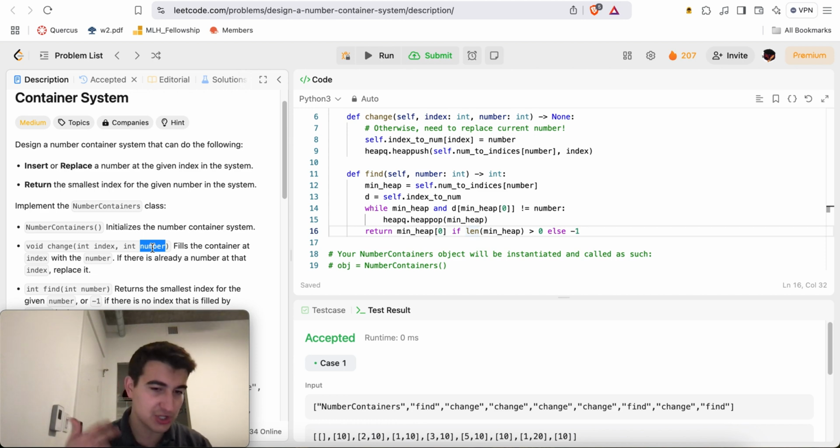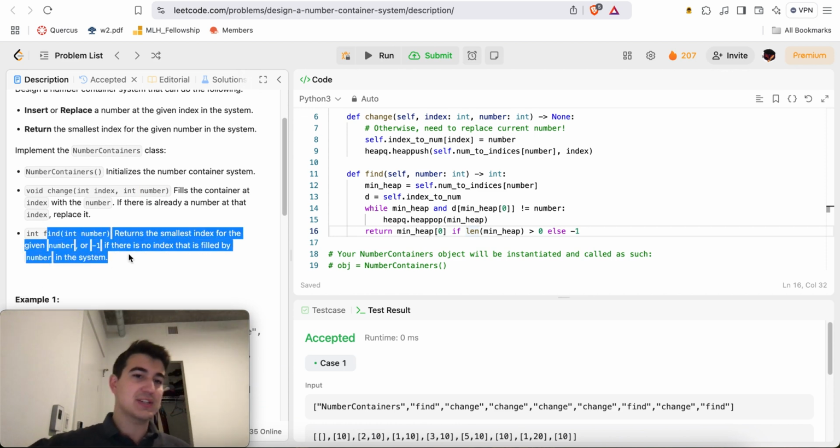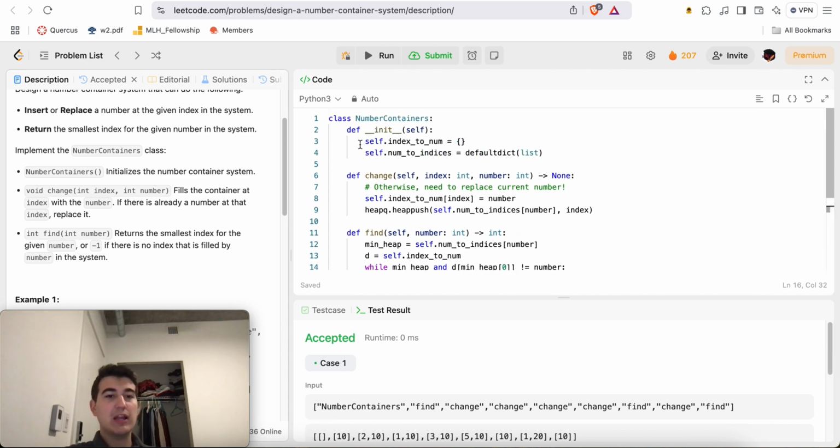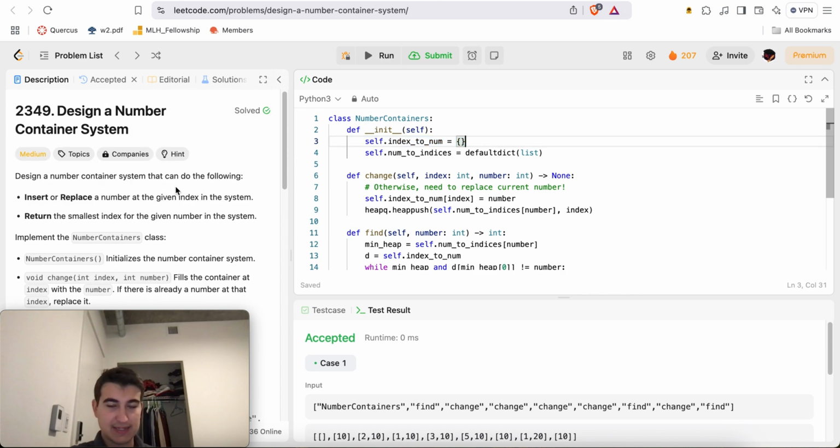It's not like insert a new number at index. It's literally like, okay, make the number at this index this number. Otherwise, if there's already a number at that index, replace it, right? And find here essentially says, okay, return the smallest index of a number, and if there is no such number, then return -1, right? And so that's kind of the point. And the way that I did this is essentially, we're gonna have two hash maps. One is gonna map indices to the numbers at those indices, right? So it'll just be a nice little hash map there.